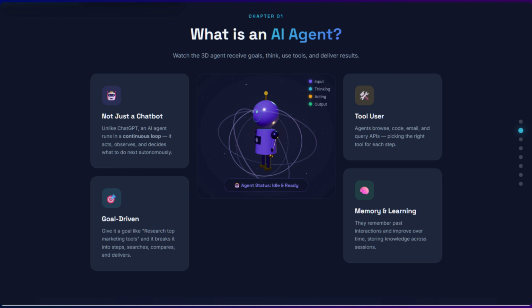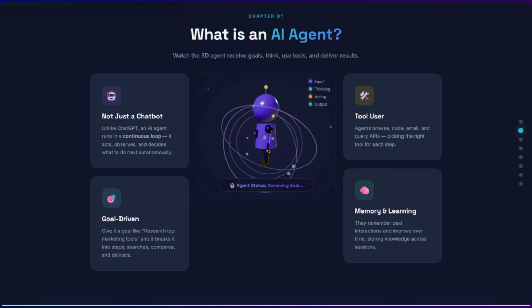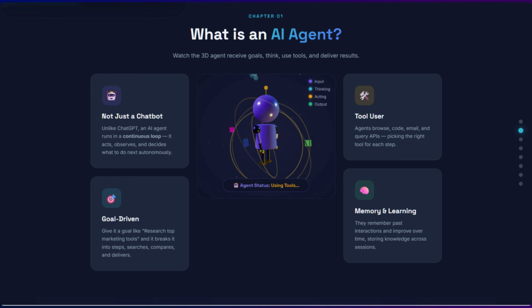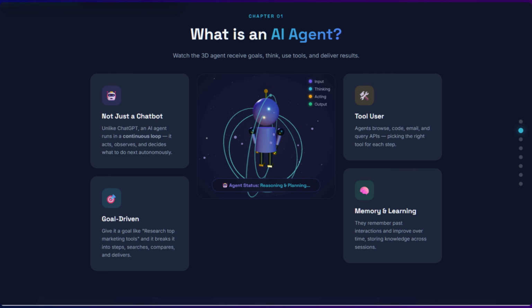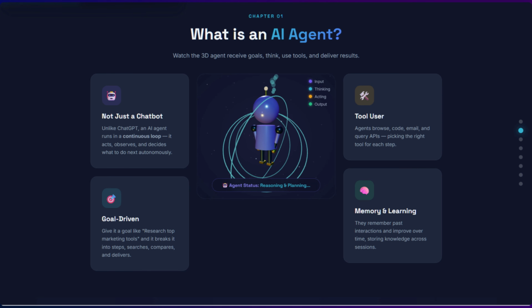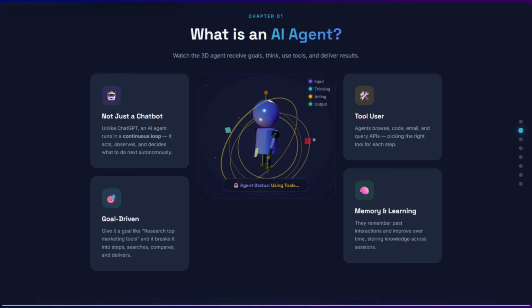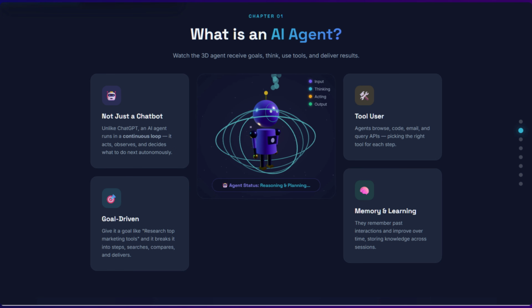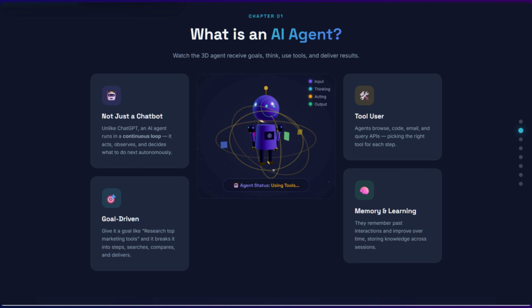So, what exactly is an AI agent? Think of it like this. ChatGPT waits for your next message. It responds, then stops. But an AI agent runs in a continuous loop. It takes action, observes what happens, and decides what to do next, all on its own. You give it a goal, like research the top marketing tools and write a report, and the agent breaks that into steps, searches the web, compares options, and delivers a complete report.